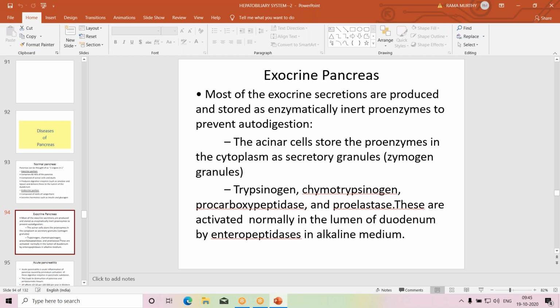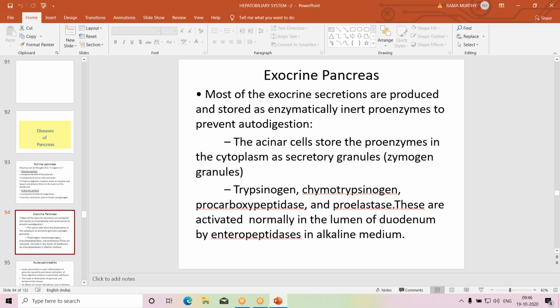known as trypsinogen. That means trypsin is the active enzyme. Trypsinogen is a precursor inactive enzyme. Similarly, chymotrypsinogen is a precursor enzyme. Chymotrypsin is the active enzyme. So these inactive enzymes are carried by pancreatic ducts, and the major pancreatic duct joins with the biliary duct, the common bile duct, and then a common opening occurs into the second part of the duodenum in the region of the ampulla of Vater.